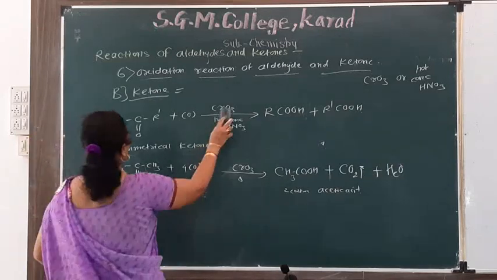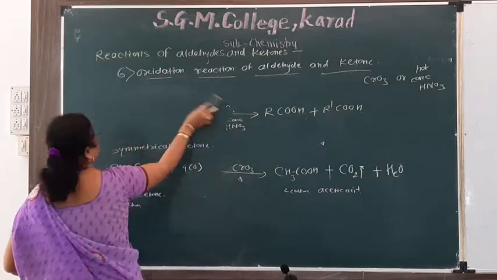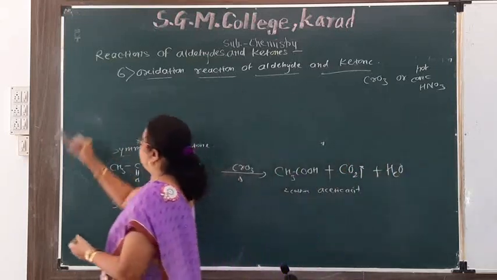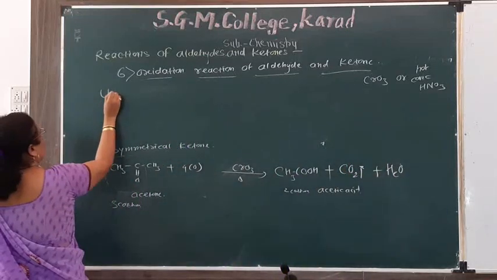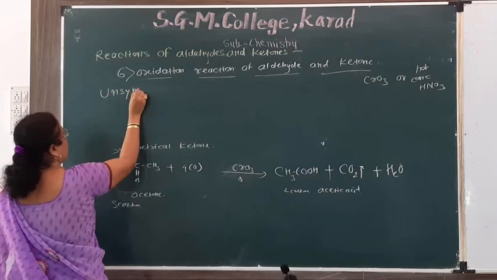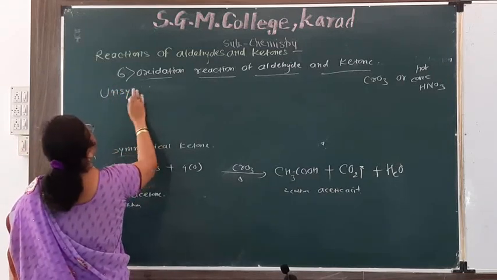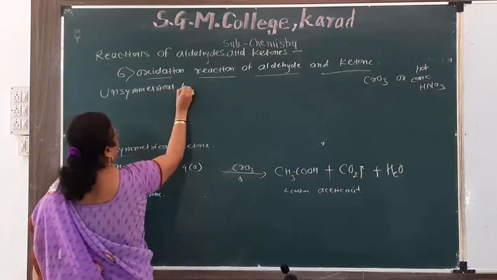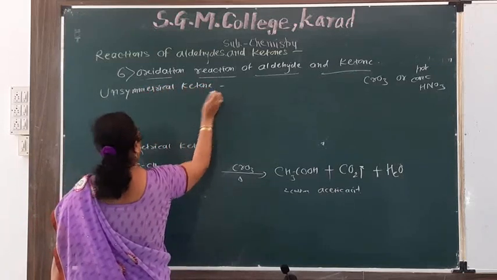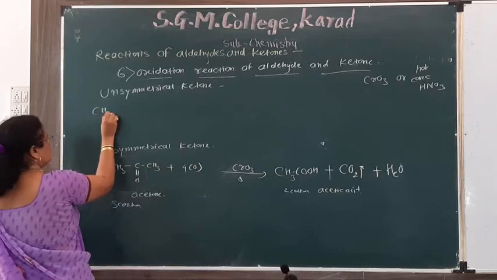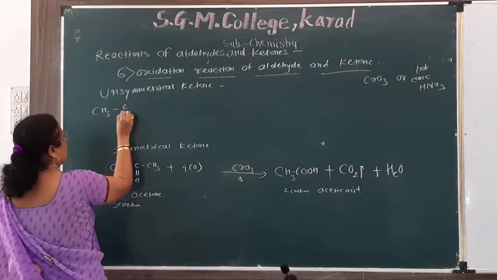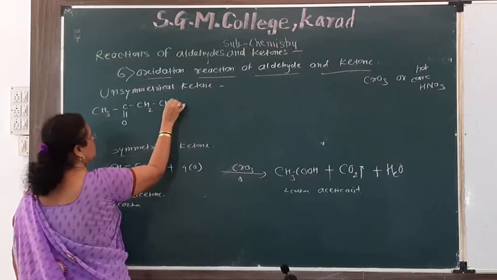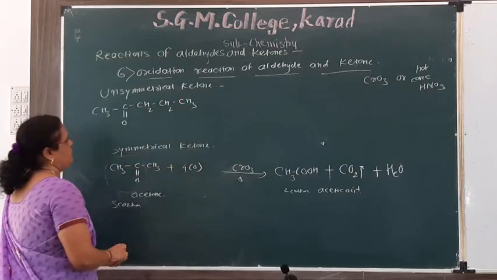Then in case of unsymmetrical ketone, for example, CH3, C double bond O, CH2, CH2, CH3.